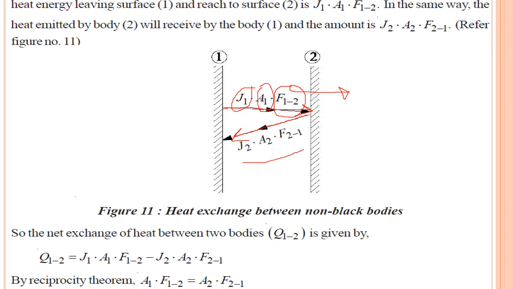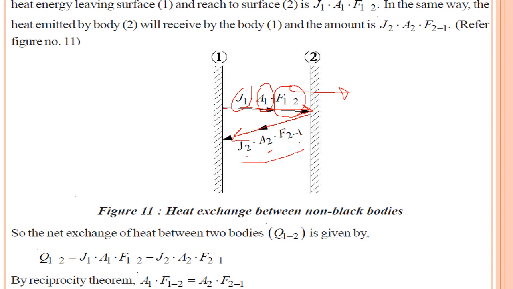You can refer to the previous video for the detail. F12 indicates the fraction of energy that is leaving surface 1 and reaching surface 2. In a similar way, J2, A2 and F21 are the radiosity, area and shape factor of body 2.